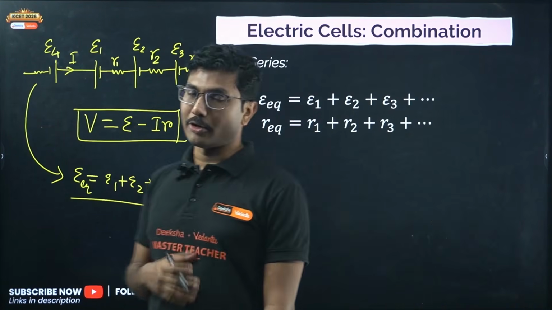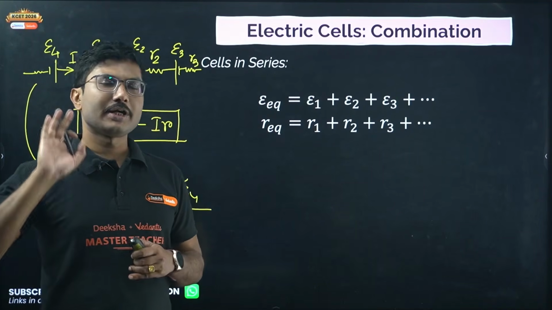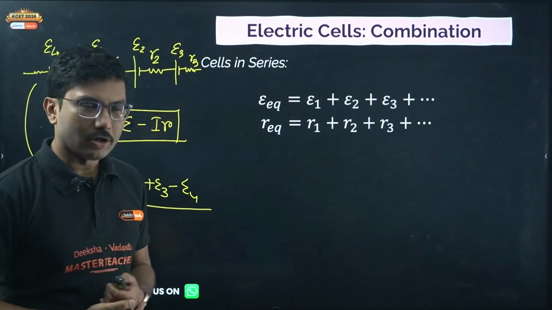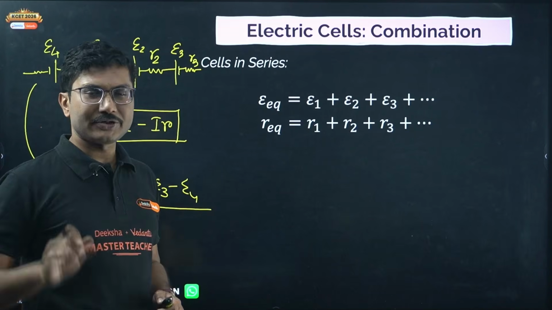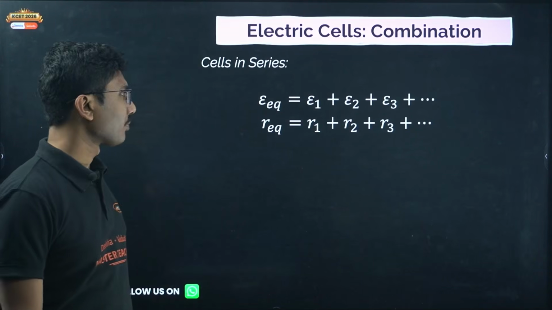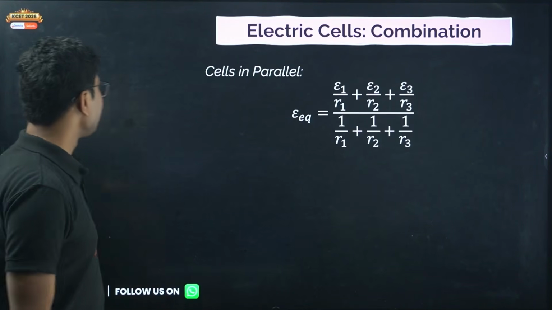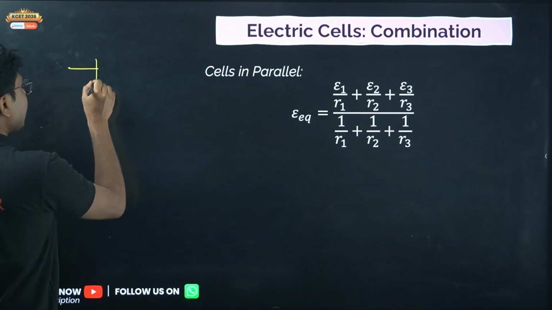So polarity is important. You simply cannot add every time, you have to check if they are connected in the same polarity or not. Normally if nothing is mentioned, then you can assume they are all connected in the same polarity. Now parallel combination is the same as resistances in parallel.